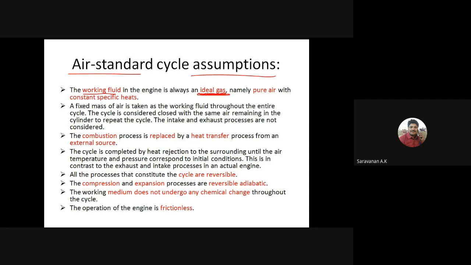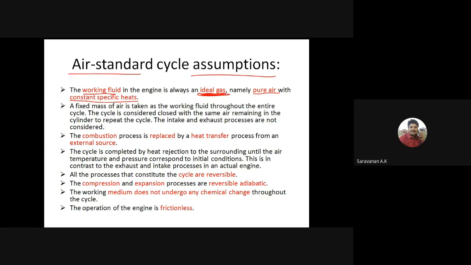Pure air is the working fluid, and for the specific heat, it will be considered a constant. In actual engines, the specific heat varies depending upon the temperature, but in air standard cycles, we assume a constant specific heat.